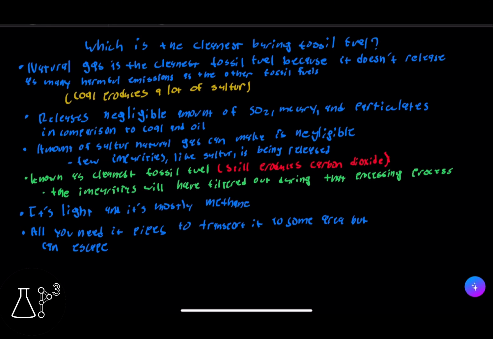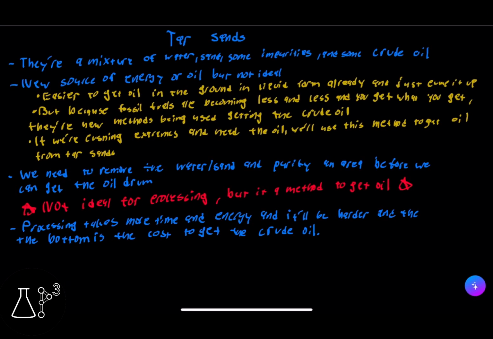The good thing about natural gas is that it's light, and it's mostly methane, and because it's light, we're able to transport it through pipes, but it can escape in the pipes. That's an advantage because it's light, it can be transported a lot more easily through pipes, but again, it can escape. Now we're going to talk about tar sands.